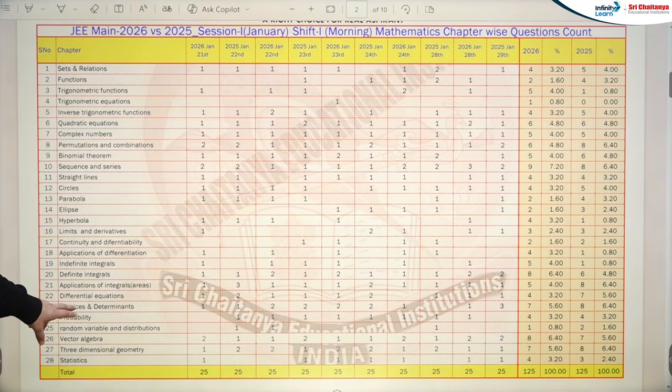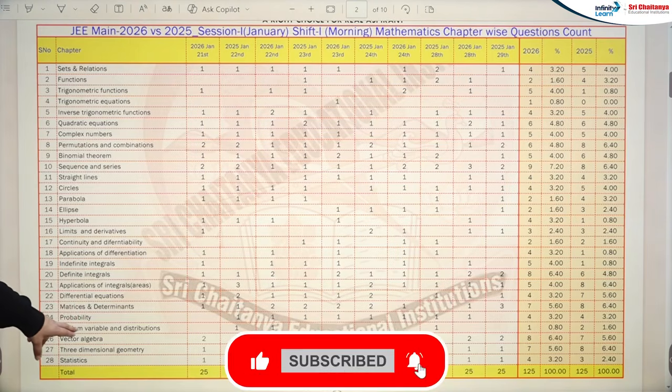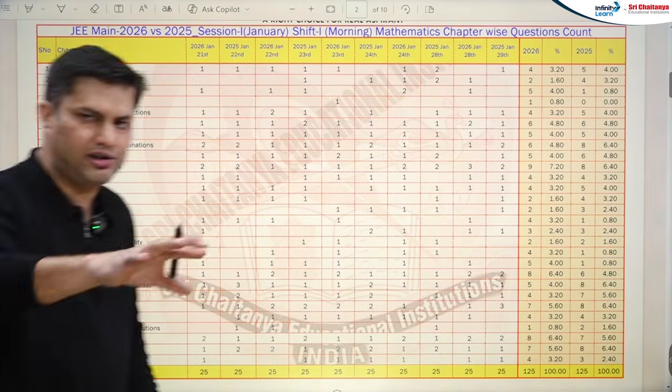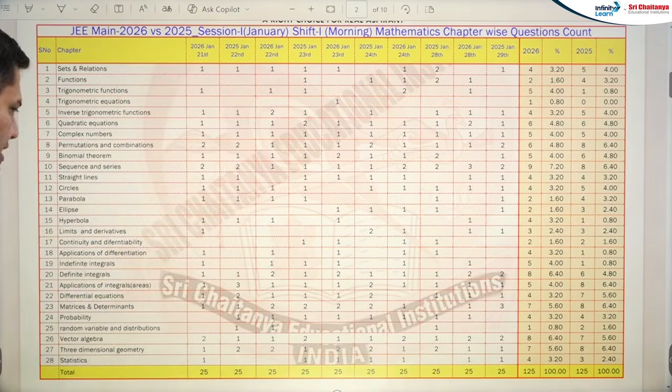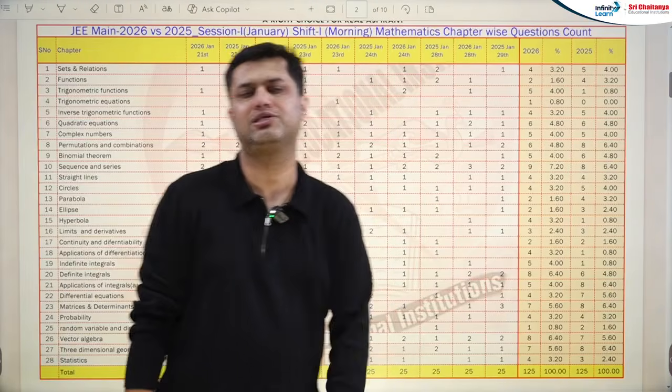Matrices, slightly decreased, 8 to 7. Probability is the same. And random variable and distribution is 1 question difference. Vector algebra is 8 and 7, 3D is 7 and 8. So vector and 3D is almost constant, and the last, statistics, is almost the same, 4 questions this year and 3 questions last year.